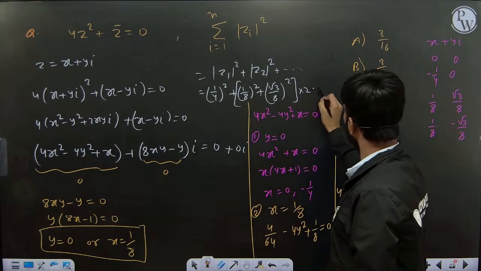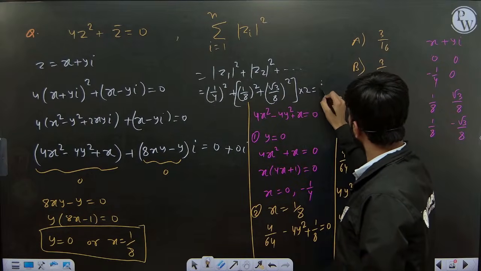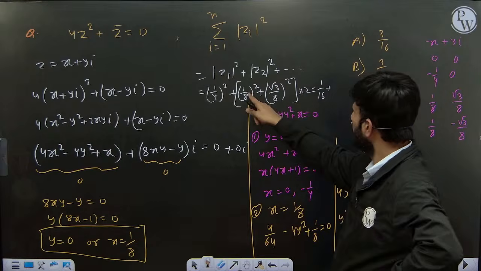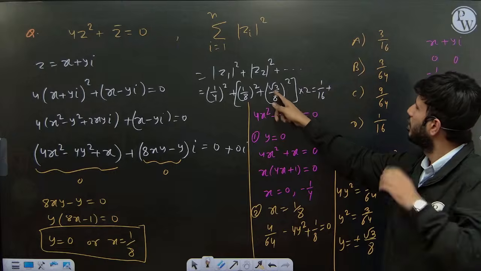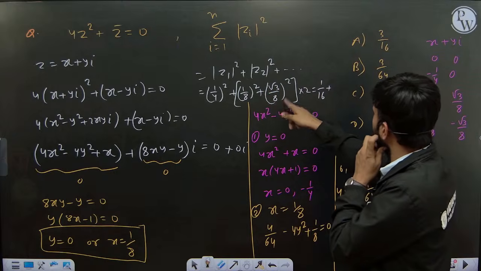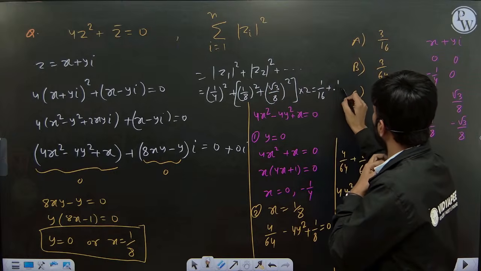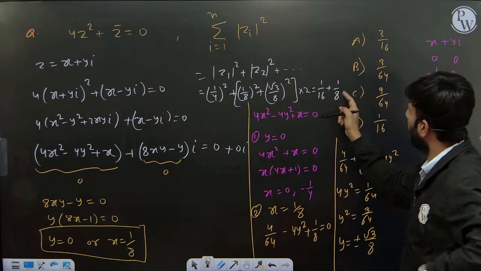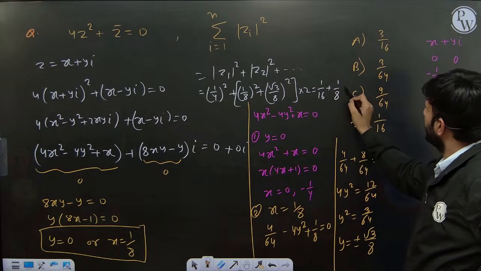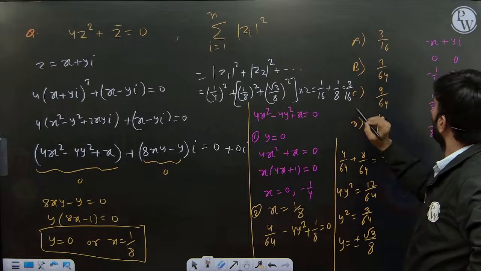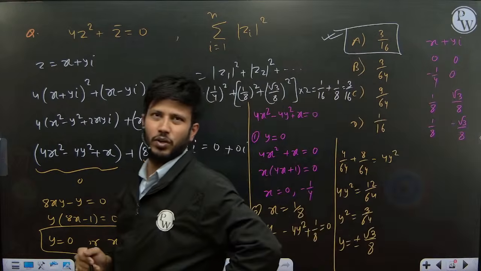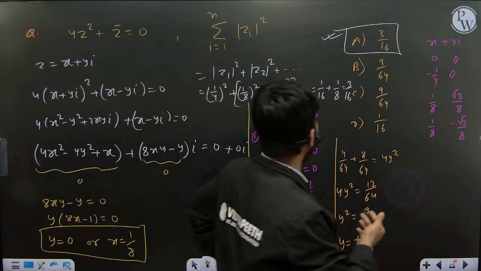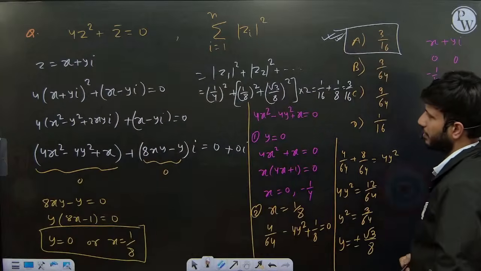If you solve this, 1 by 4 square is 1 by 16. This other one, if you solve, 1 by 64 plus 3 by 64 is 4 by 64, so 8 by 64, so you will get 1 by 8. If you add both, it is 3 by 16. So our answer is option number A. Simply by putting x plus y iota, we got our answer, option number A, 3 by 16.